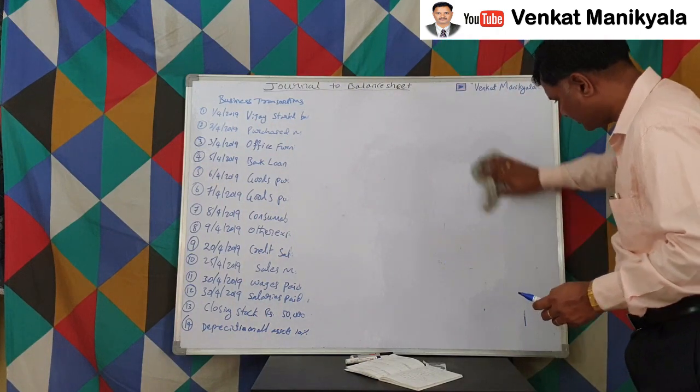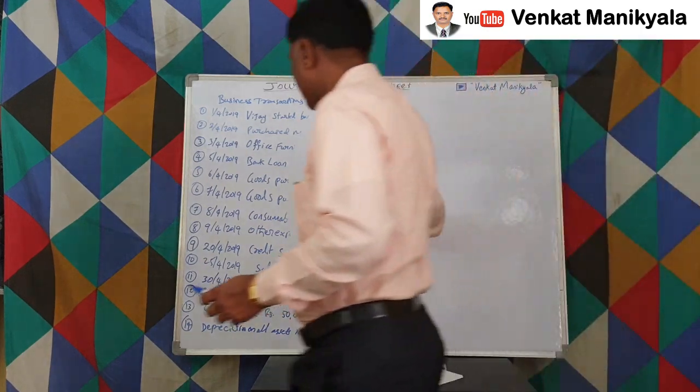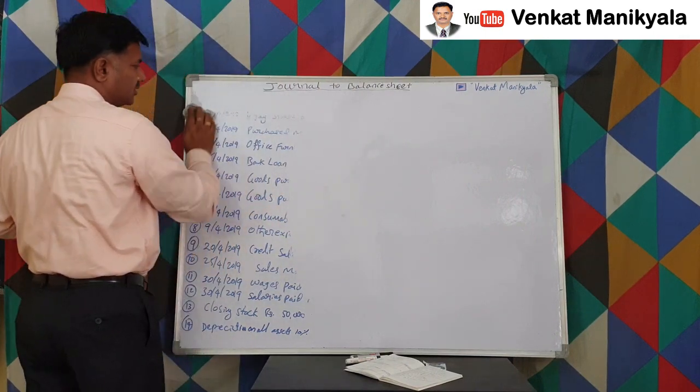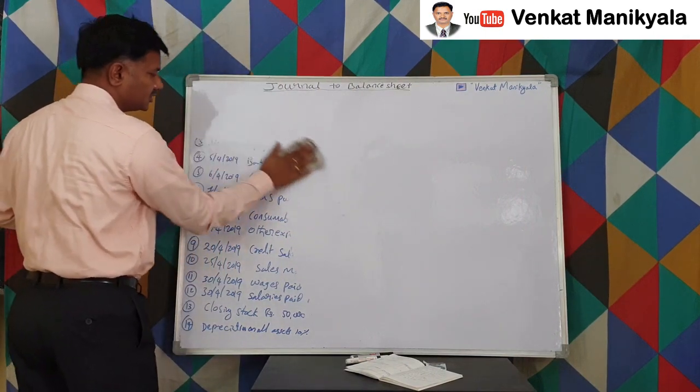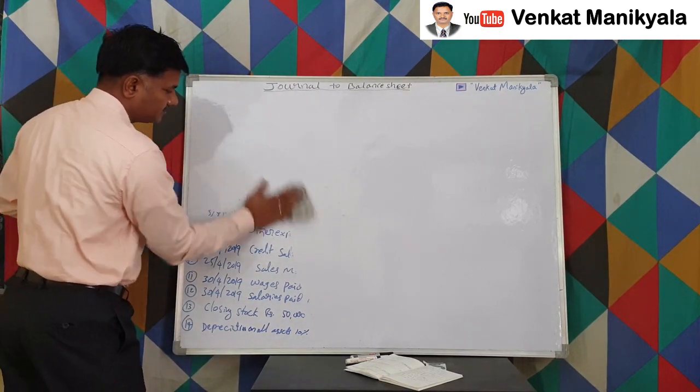You don't do like that. You prepare as per this pro forma. But as far as I am concerned, I don't follow all those columns because of the space problem, right?